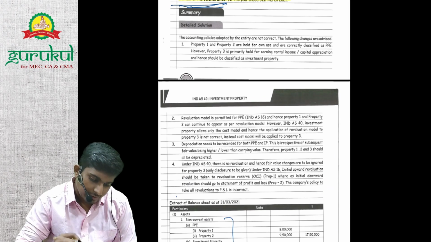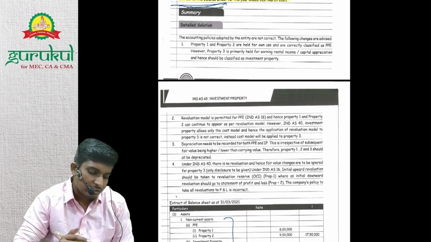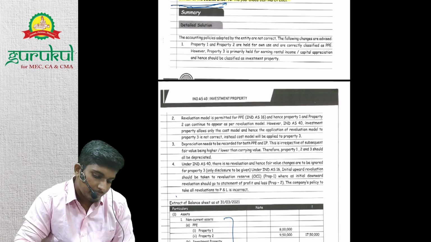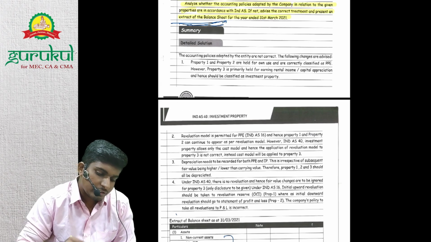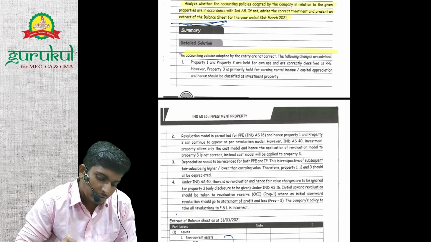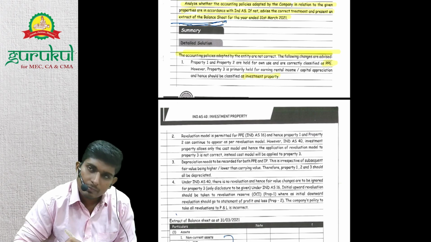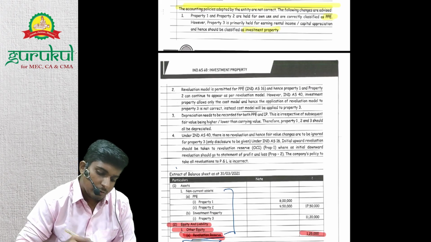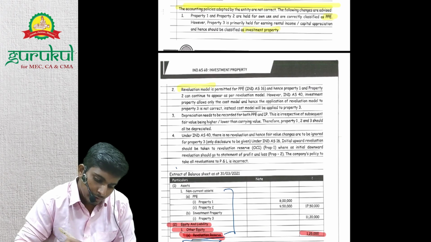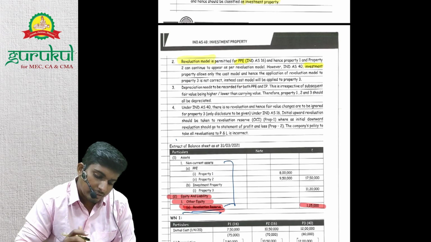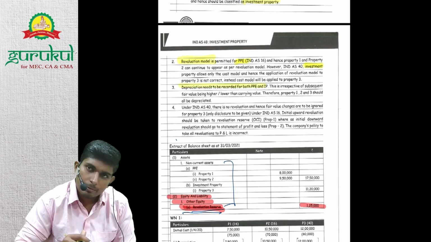Rest all, basically, they are explaining the mistakes which they have done, right? First we need to explain the mistakes done. Property 1 and 2 should be PPE, but property 3 should be investment property. Revaluation model is permitted only in case of PPE, but not in investment property. Next, depreciation needs to be recorded for all, right?